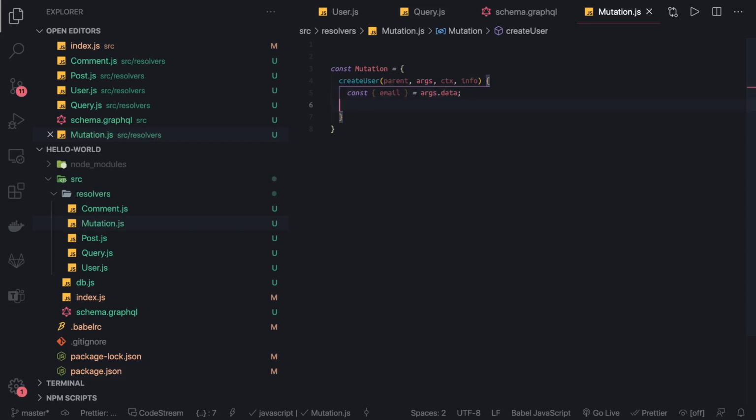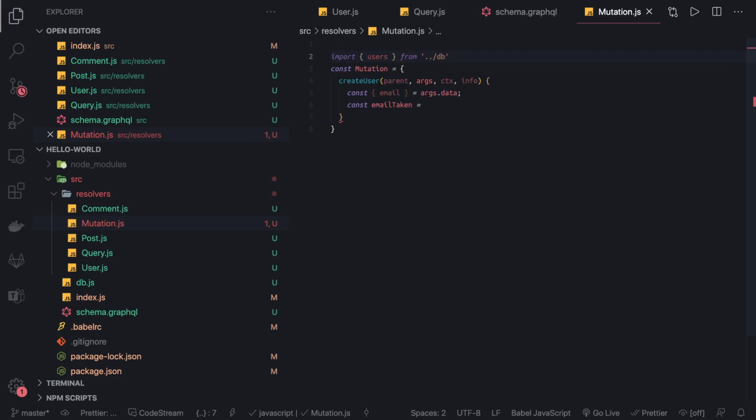I'm just doing a destructuring const, then we will say, okay, email taken or email available, something like this, right? So what we will do is we have to import. For now we are importing these things, but in future we will do it differently. Import users from our DB.